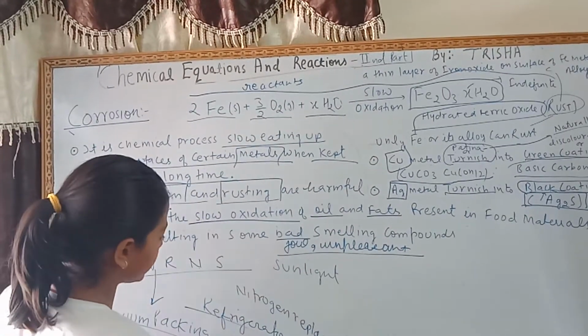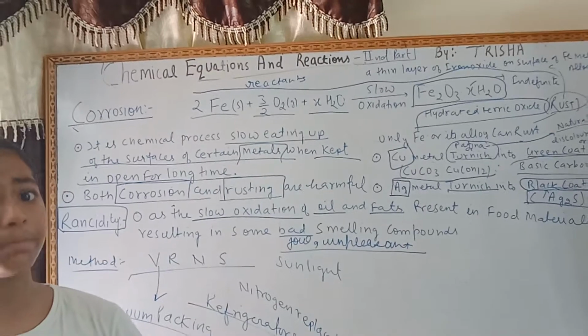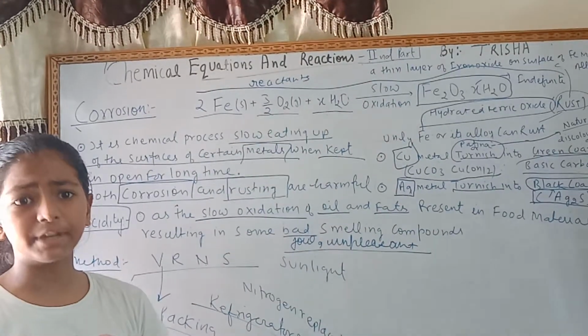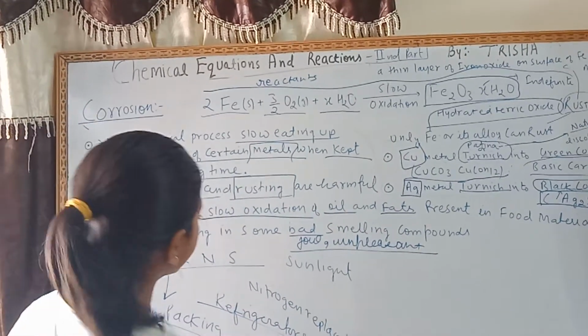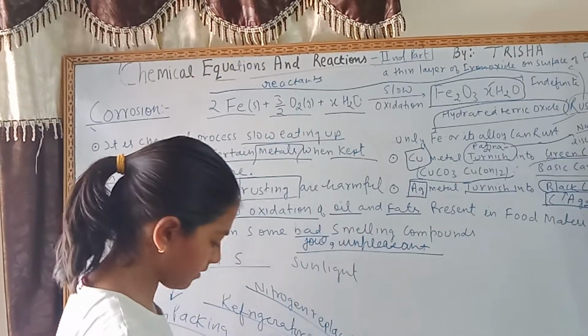Second is our refrigerators. The leftover packets or food item eatables should be kept in the refrigerator immediately. Then is nitrogen replaced by air.